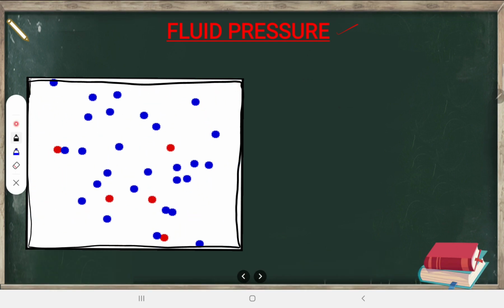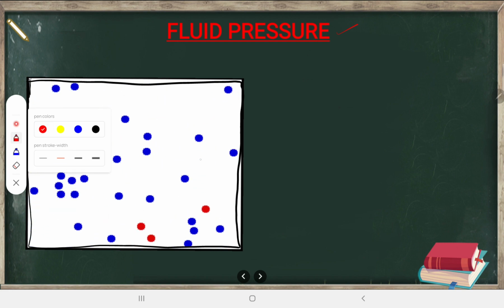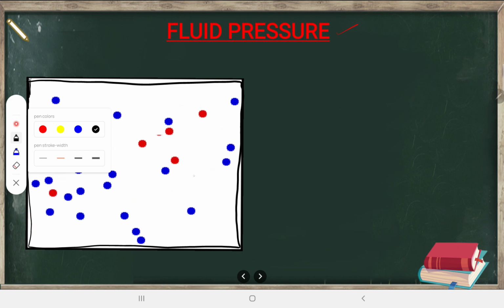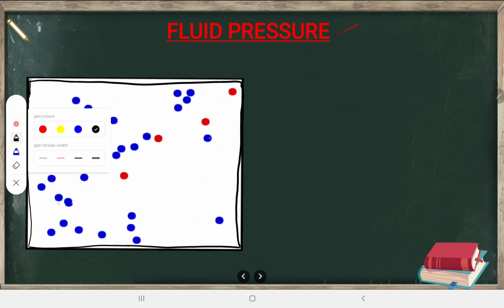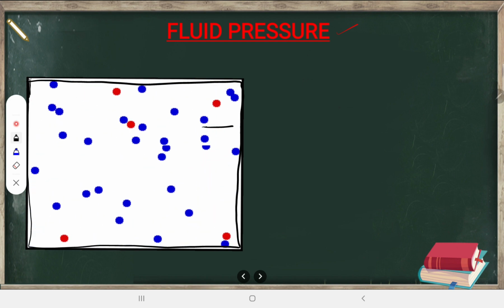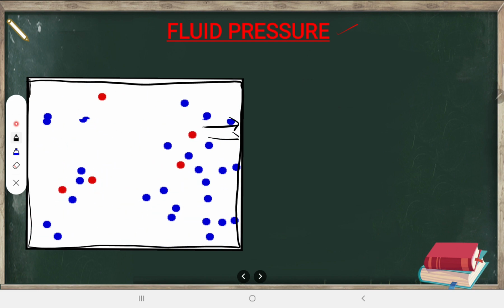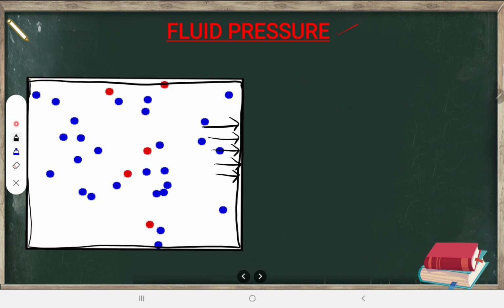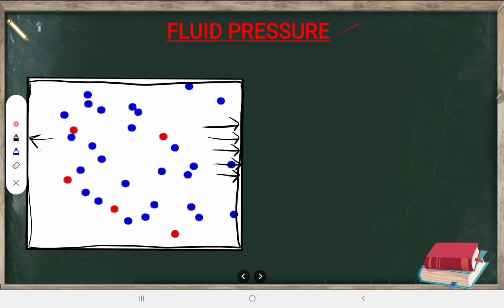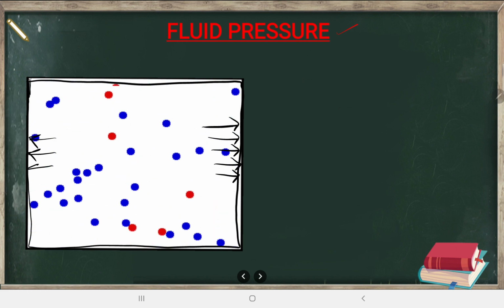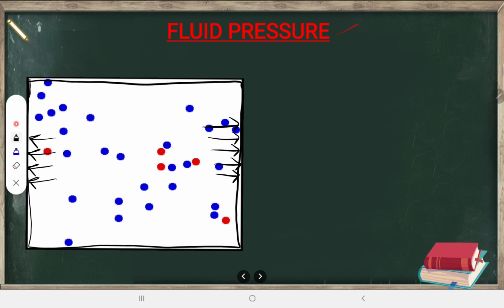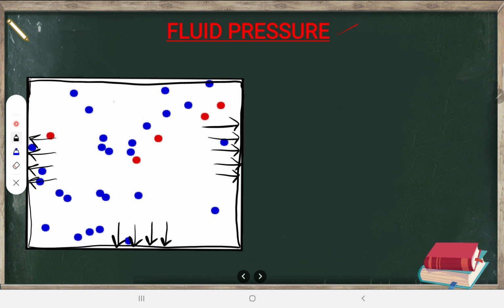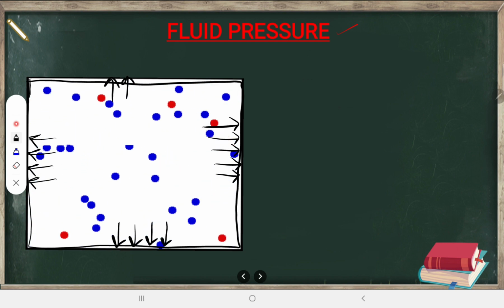In that, all these are the molecules. So here are the molecules. Look at these molecules. They are freely roaming around. These molecules are going and hitting the walls. Look at this, they are going and hitting the walls of the container. On this side also they are hitting the walls of this container. And here at the bottom also they are hitting. Can you observe this? And here at the top also they are hitting.